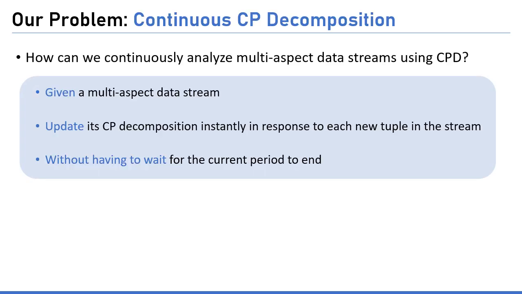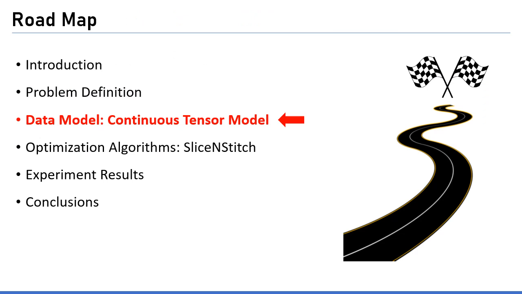Then our problem is, how can we continuously analyze multi-aspect data streams using CPD? More specifically, given a multi-aspect data stream, how to update its CPD instantly in response to each new tuple in the stream, without having to wait for the current period to end? In this research, we proposed a new continuous tensor model and its efficient implementation to answer this question.